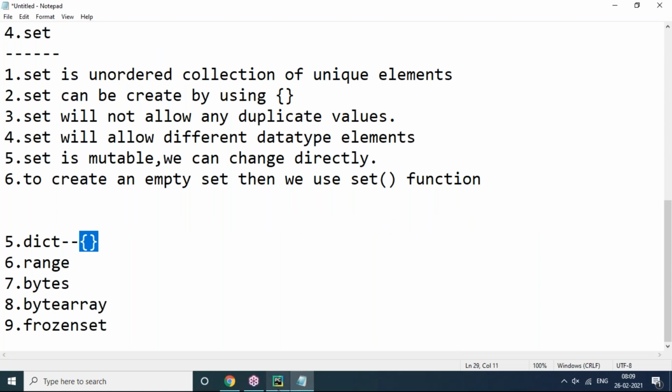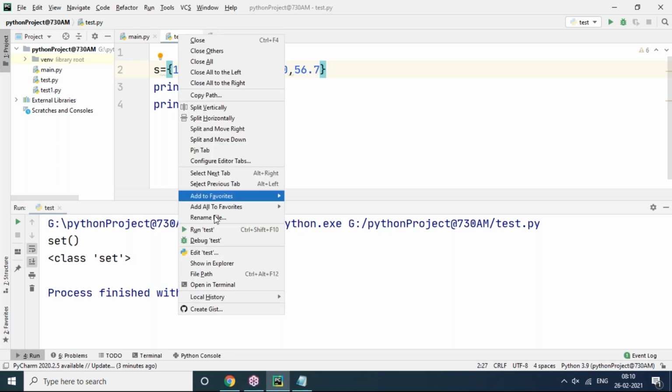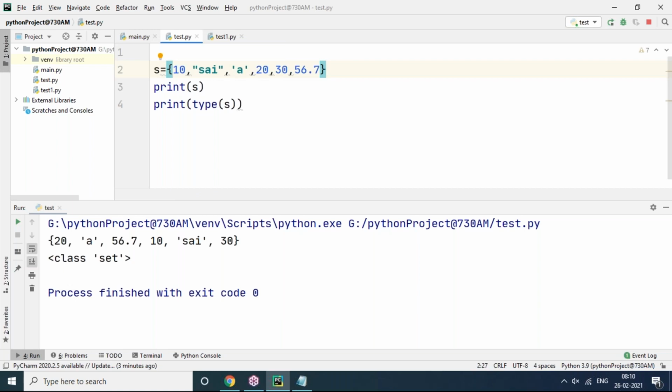And it's a collection of ordered unique elements. No, sorry, unordered unique elements. Let's create one using curly brackets: 10, different data type elements are possible, A, 20, 30, 56.7. Different data type elements. But look here, is this ordered or unordered? Is this ordered? No. Whatever order you mention the elements of the set in, is it going to display in the same order? No, it's not the same order.